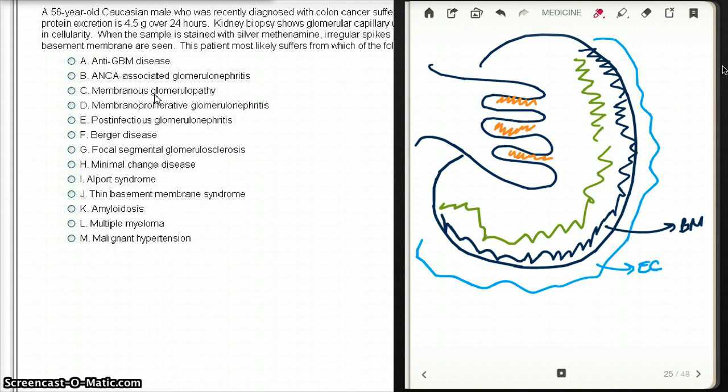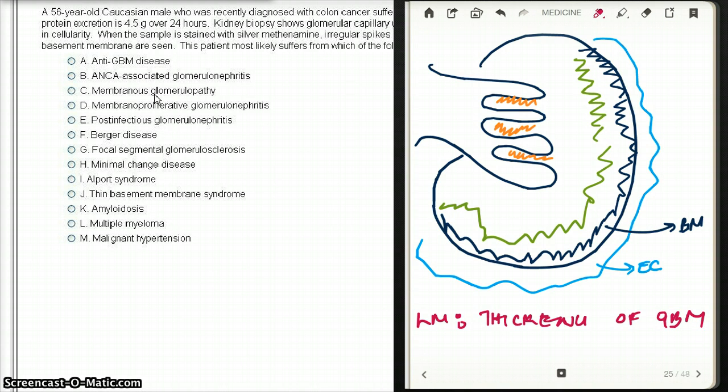Now, on light microscopy, what are we going to see? We're going to see uniform, diffuse thickening of the glomerular capillary wall. So the capillary wall is going to be uniformly, diffusely thick. Glomerular basement membrane thickening is going to happen. So on light microscopy, we're going to see thickening of the GBM, glomerular basement membrane.